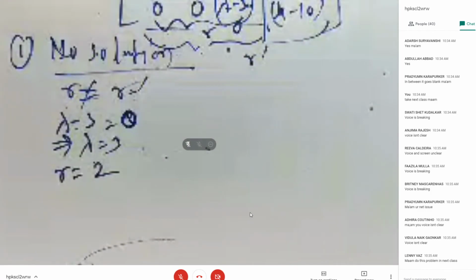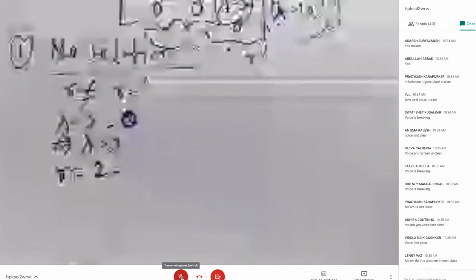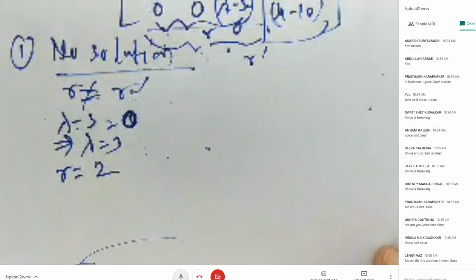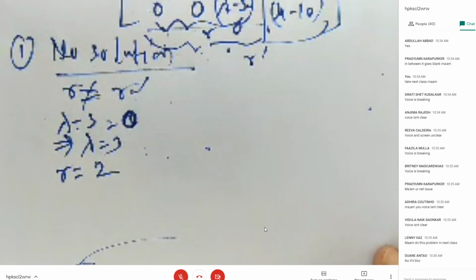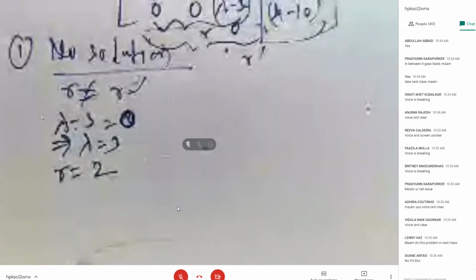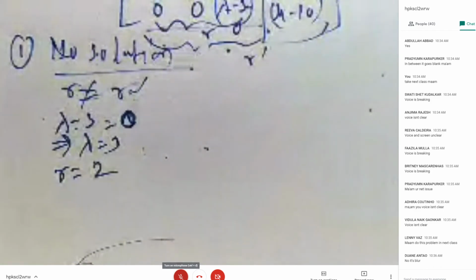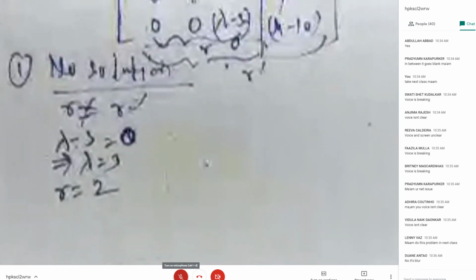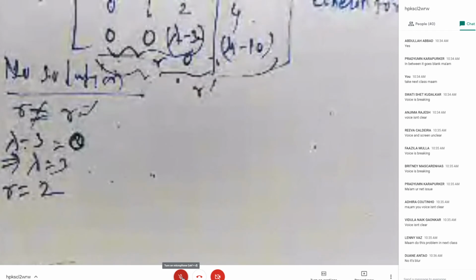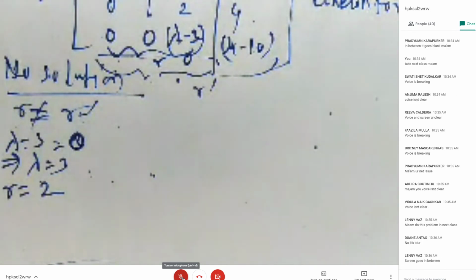Can you see at least this? Don't tell me about voice. Do this problem in the next class. But tell me whether you can read this. No, it is not readable also. But till now it was clear, right? Suddenly what happened?